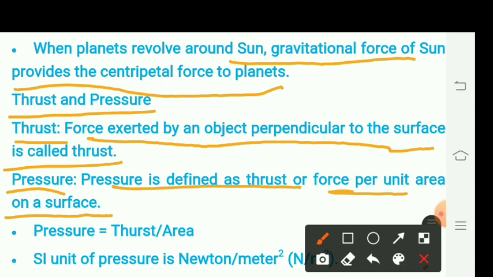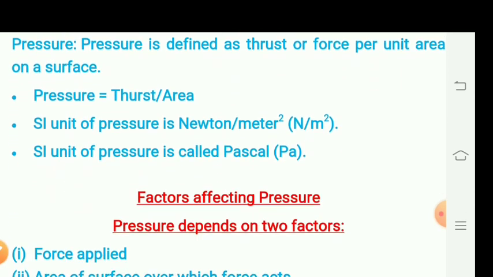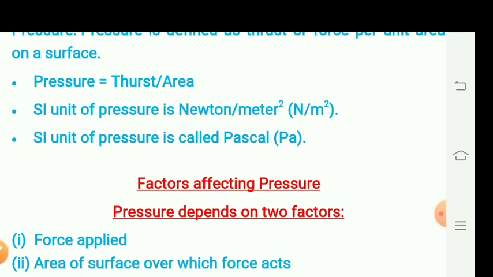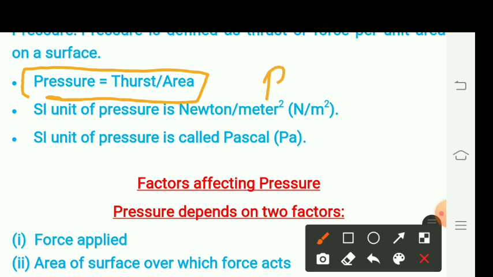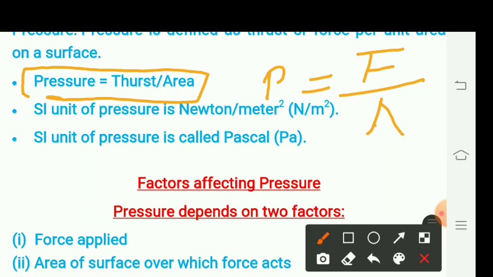Therefore, according to the definition, the formula can be written as pressure equals thrust upon area, that is P equals F upon A, where thrust is the force F.